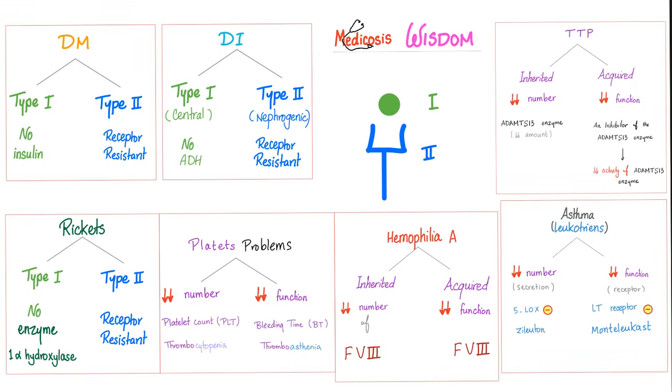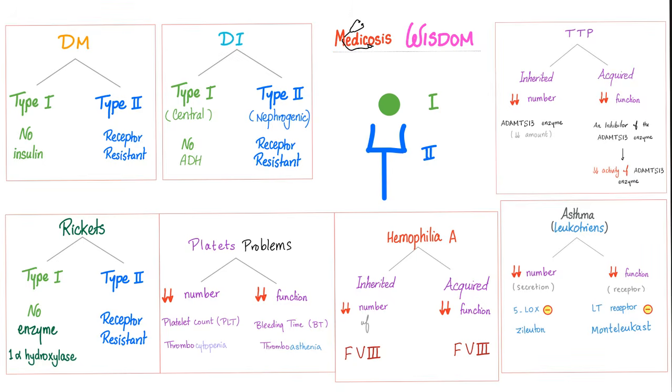Some words of wisdom. Type 1 versus type 2. Whenever we divide something into type 1 and type 2, type 1 is usually the problem in the ligand and type 2 in the receptor. Don't believe me? Consider diabetes. Type 1, no insulin. Type 2, well, there is insulin, it's just the receptor is not listening, called receptor resistance or insensitivity. How about diabetes insipidus? Type 1, no ADH. Type 2, well, there is ADH, it's just the kidney is not listening. How about rickets? Type 1, no enzyme. I mean the 1-alpha hydroxylase.